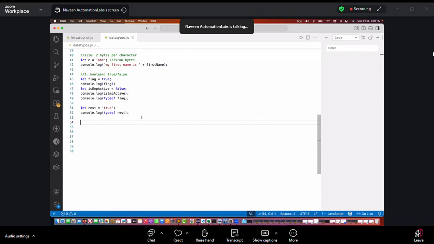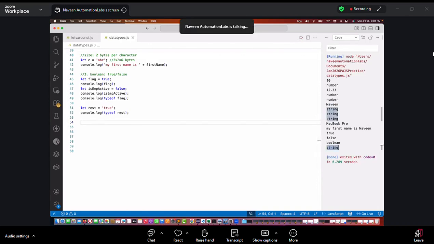Okay. So what is the type of rest? The type of rest is a string. Why a string? Because true is written within the single quote, so it will be considered a string, not a Boolean. See, will you write the code like this? Don't you think it looks so ugly? Yes, I can see your chat. We will not write the code like this, because we know that we have to take a Boolean value, and a Boolean value will always be written without quotes. It's a pure true or false value.